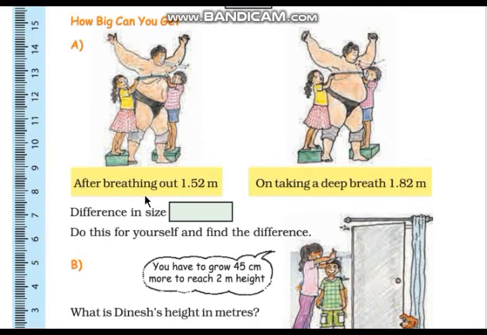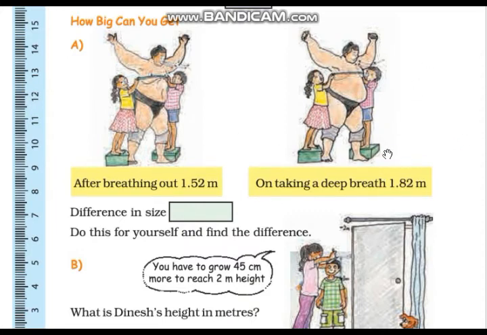Now proceeding further, here, how big can you get? A. After breathing out 1.52 meter, and on taking a deep breath 1.82 meter. So the difference in size is, to find the difference in size we have to subtract.